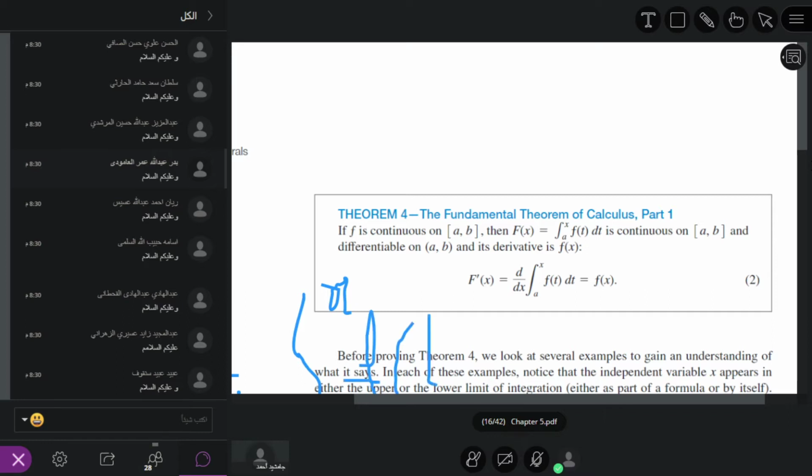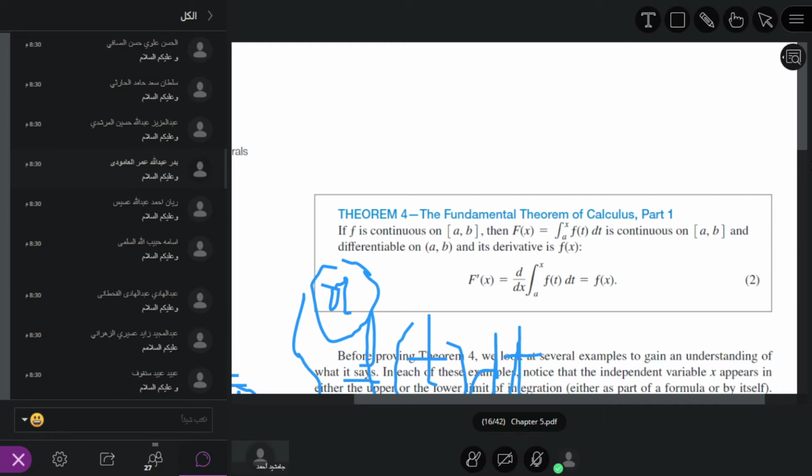and this function must be continuous. If we have this condition, for this case, it means the upper limit is just x. So the answer of this will be f of x. The answer of this will be f of x.